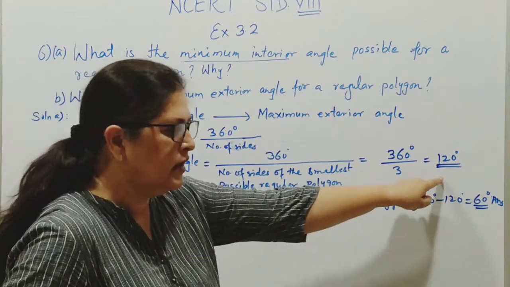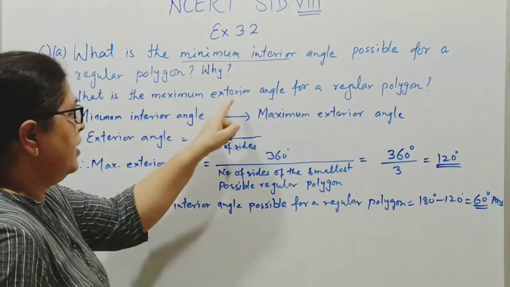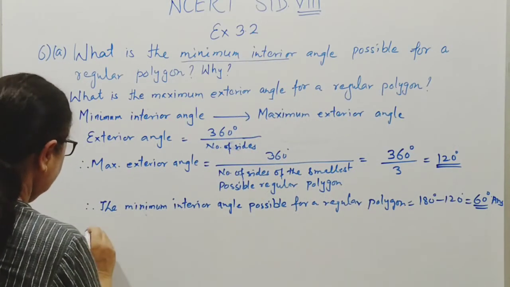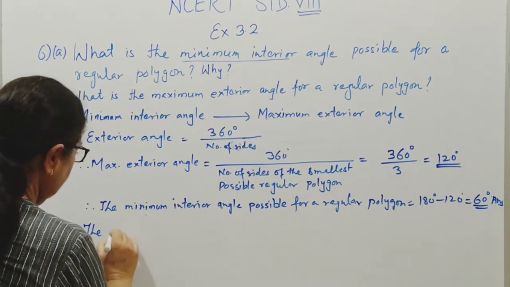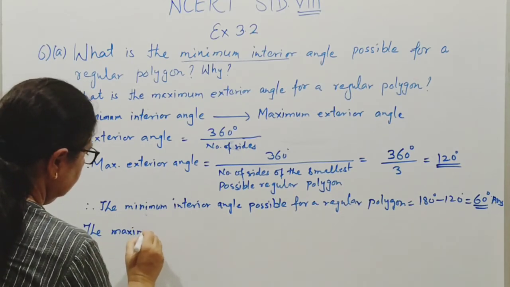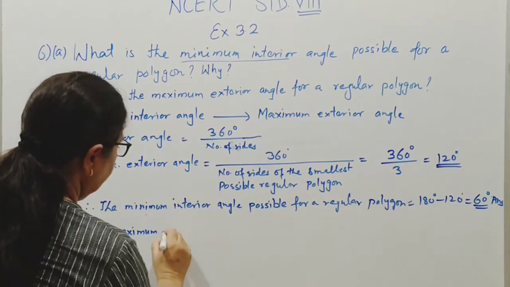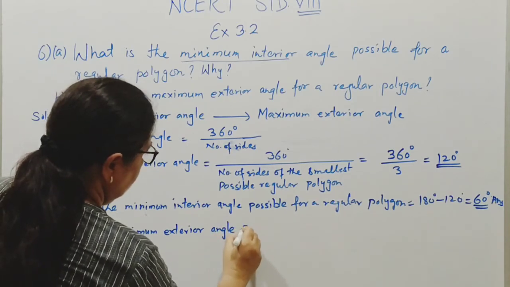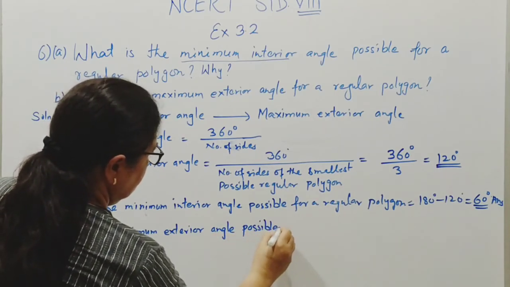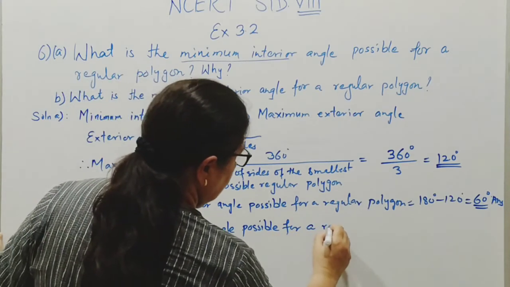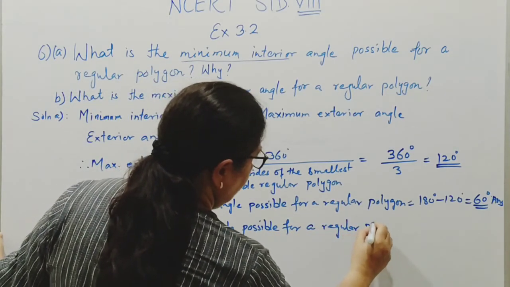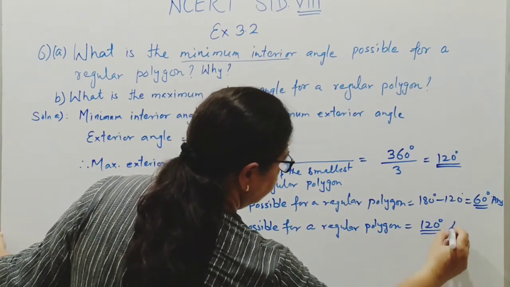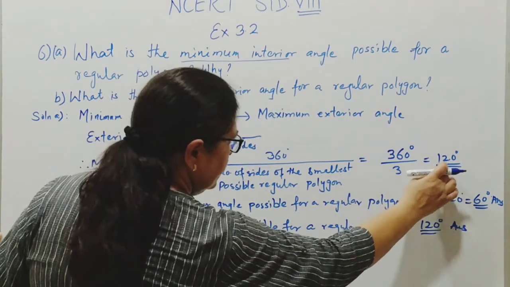Now B part, we have already calculated the maximum exterior angle for a regular polygon. So we can write directly, therefore the maximum exterior angle possible for a regular polygon is equal to 120 degree. This we have already calculated here.